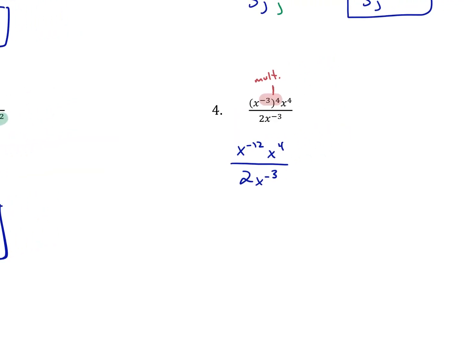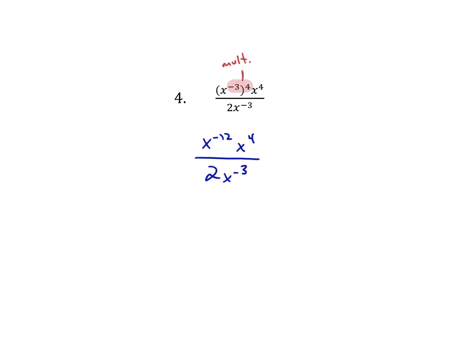There's that. You can see that hint again for number 4 if you need to see that hint, highlighted in red. Remember, when you raise an exponent to another exponent, you're multiplying those exponents. And my next step after that, if you need to see it, you can look up here.